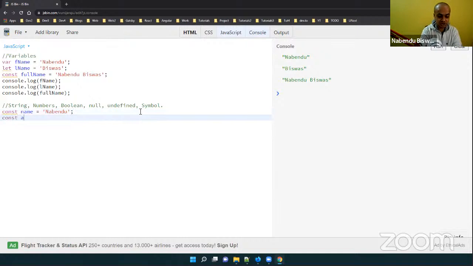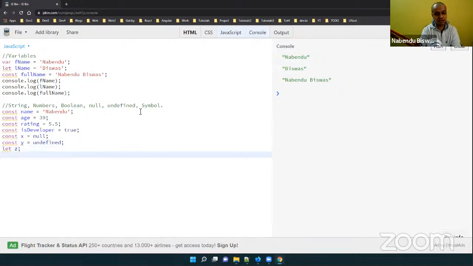const name, const age equal to 39, const rating equal to 5.5, const isDeveloper equal to true, const x equal to null, const y equal to undefined, and let z. Okay, so this is there, and there is an operator in JavaScript known as typeof,